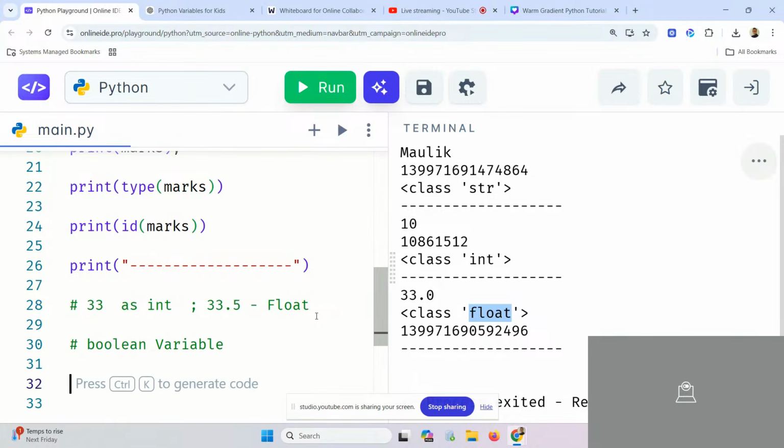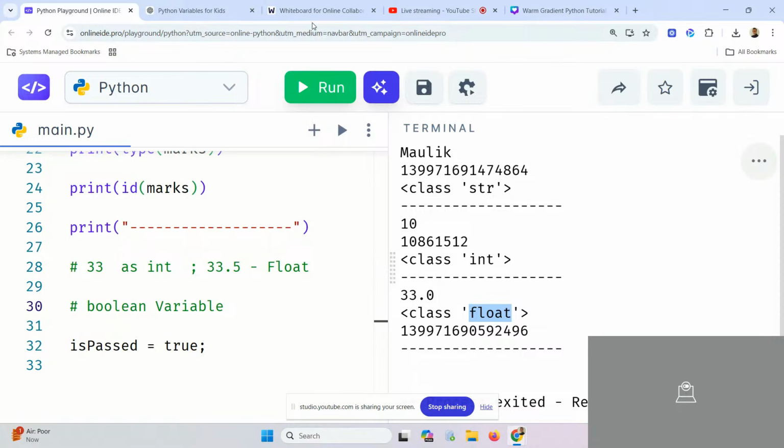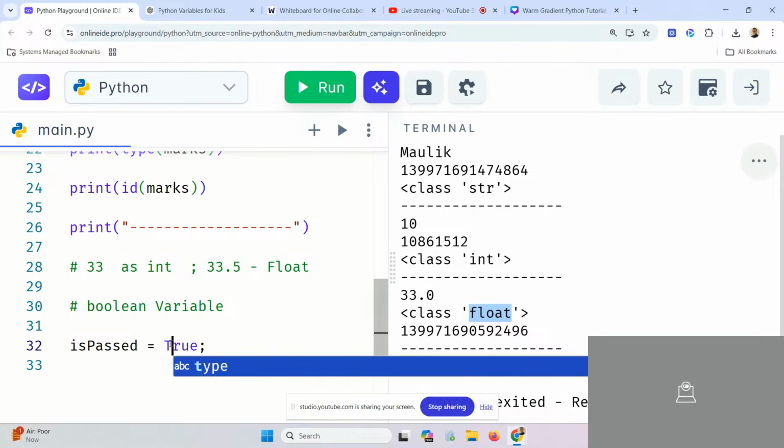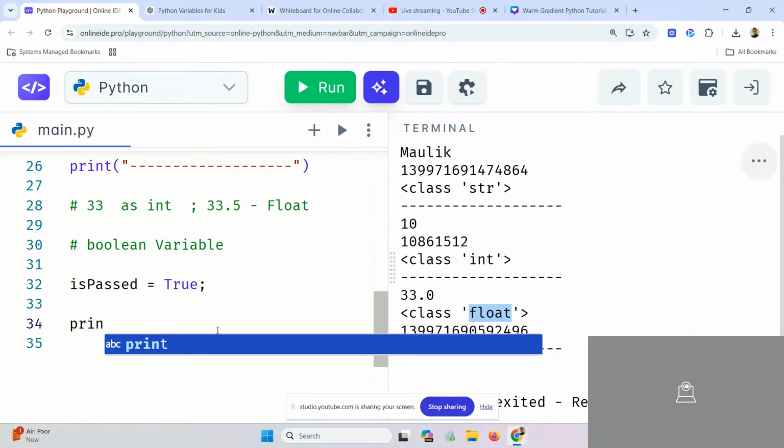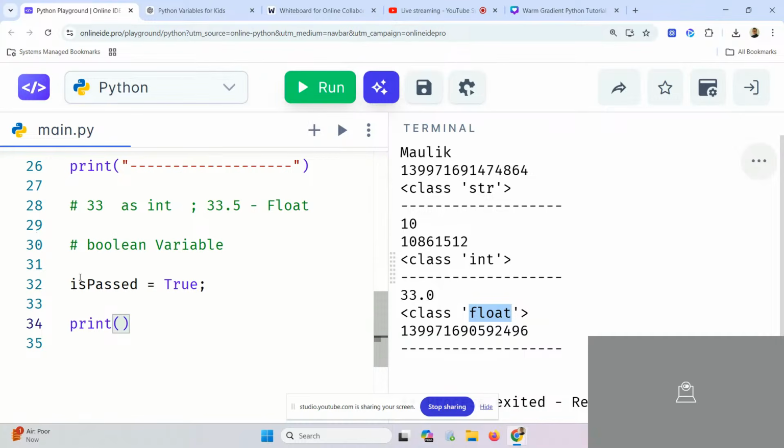For example, I will say is_passed equals True. True should be capital, otherwise it will not work. Same now, I will say print. What do I want to print? I want to print is_passed.